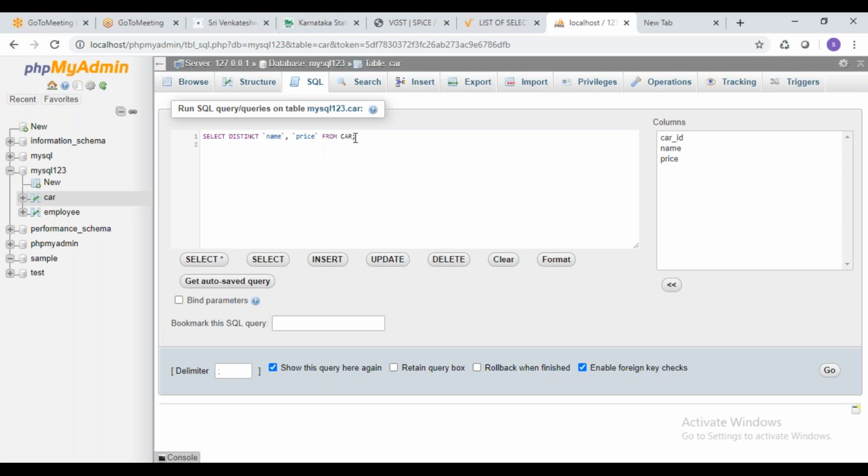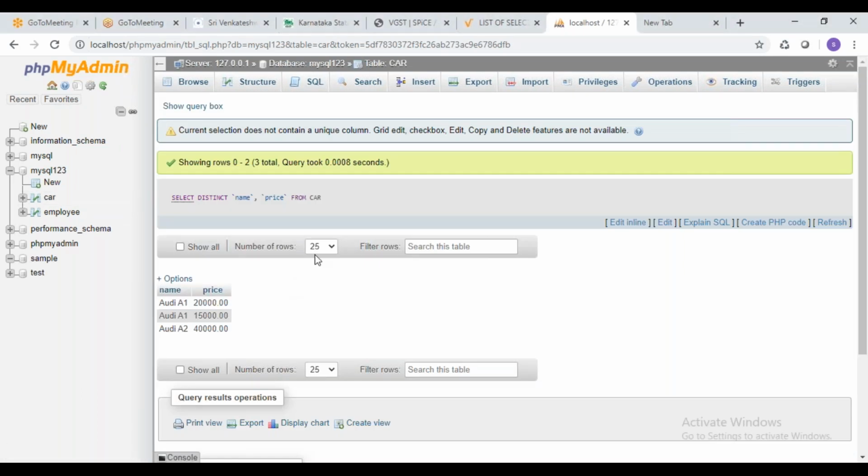Car is my table name. I want distinct name and price. What is meant by distinct? Whichever rows are repeated, I don't want to take the repetitions. I want to take unique things, or take it only once. Now I'll execute this.